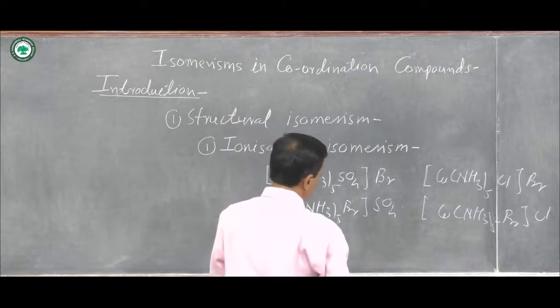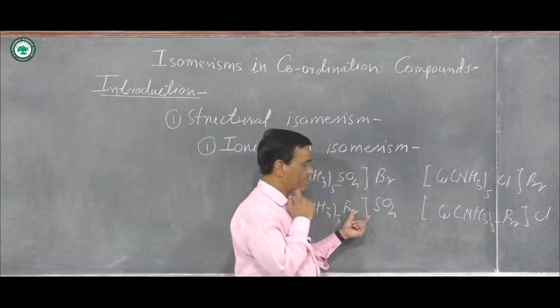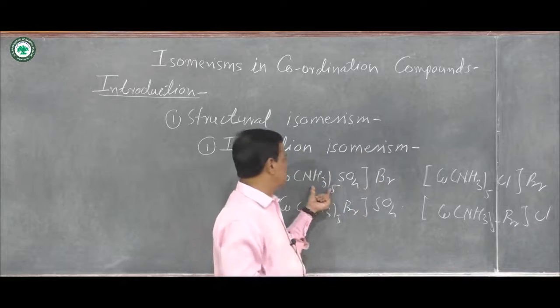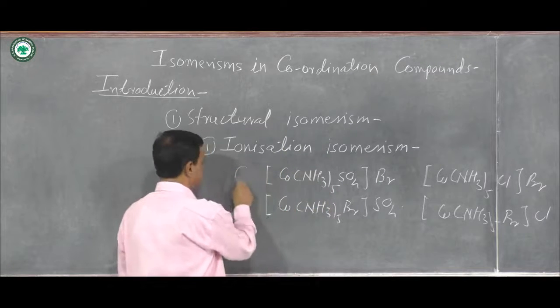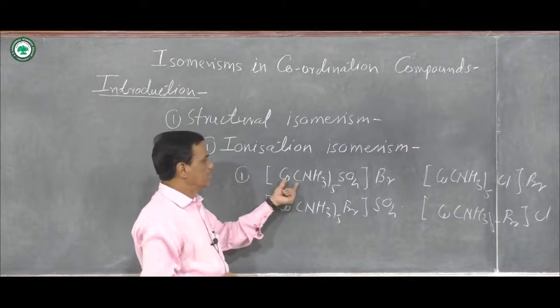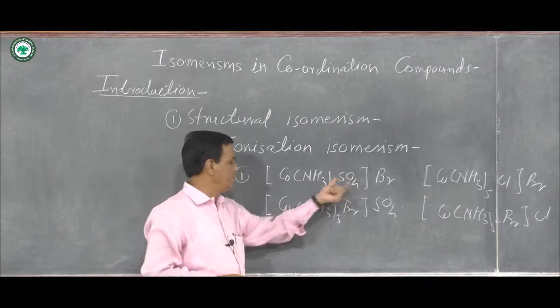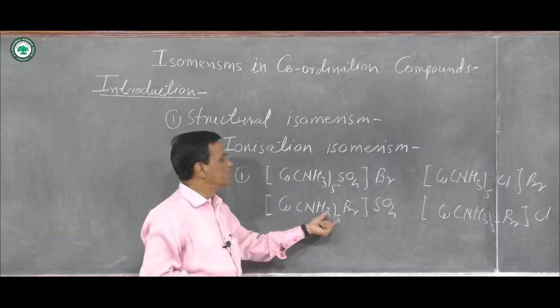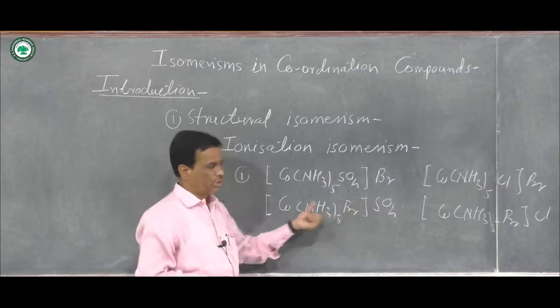If you take the physical and chemical test, that test indicates that, suppose this is the example 1 for ionization isomerism, [Co(NH3)5SO4]Br and [Co(NH3)5Br]SO4.